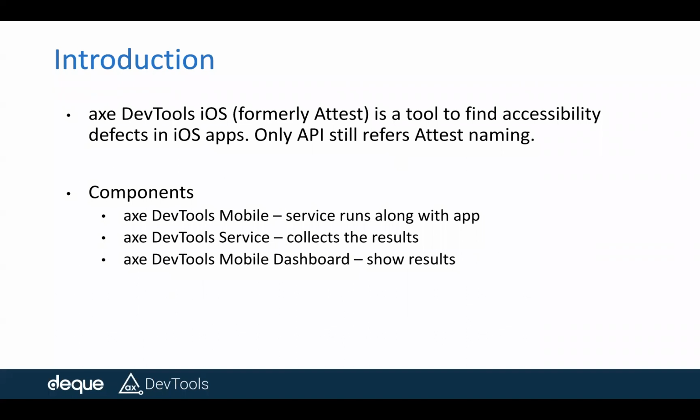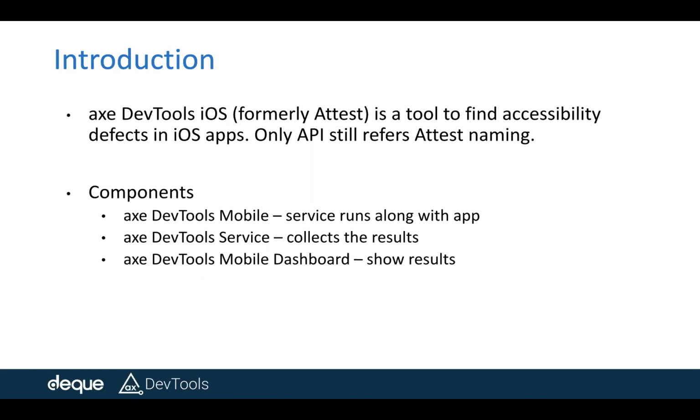Only in this package, the API still refers to it as Attest as part of the naming convention, but everywhere else, including the documentation, we changed the branding, and now it is referred to as Axe DevTools only. And not only the brand name changed; since last year we have added lots of very good features like highlight, inspect, sharing ticket details so that you can copy to Jira, and customization. All of these are great features that we added recently to this package as well.